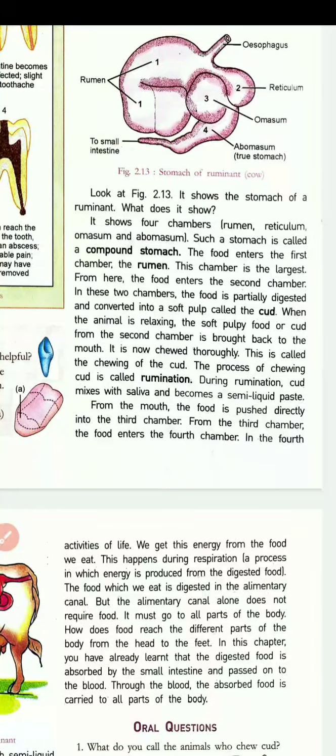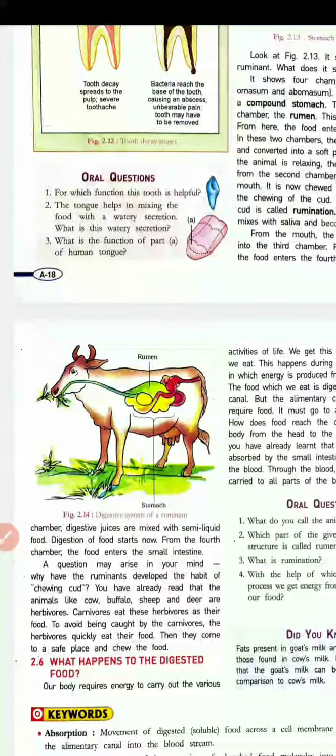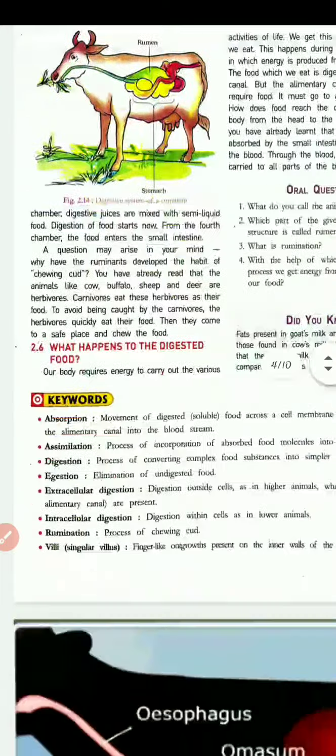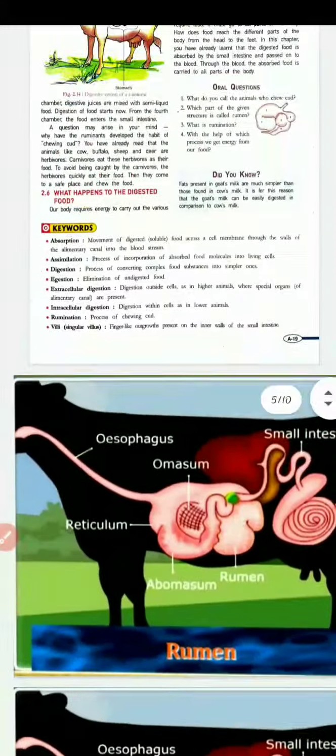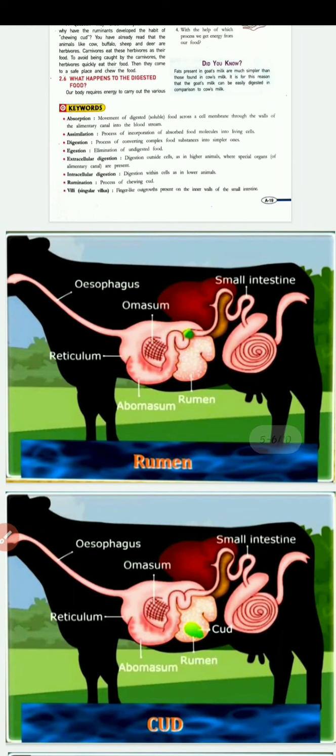In the fourth chamber, digestive juices are mixed with the semi-solid food. Digestion of food starts now. From the fourth chamber, the food enters the small intestine. So here you can see the picture. Can you see the picture?